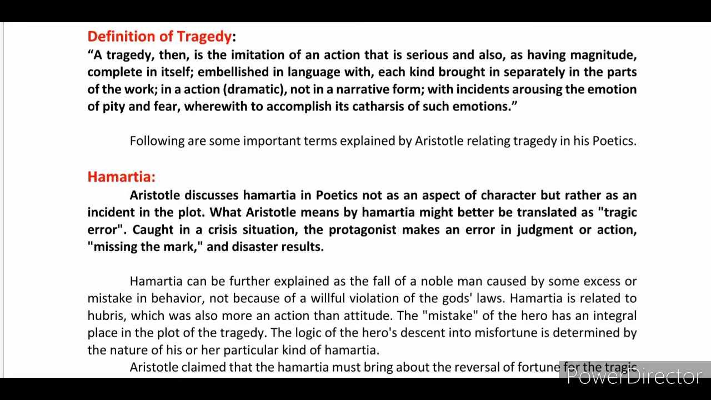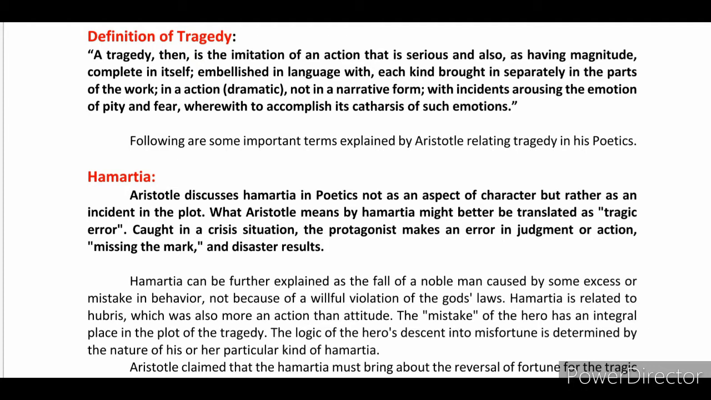Following are some important terms which are explained by Aristotle and other critics as well. These relate to tragedy and the Poetics. Number one, let me discuss hamartia. Aristotle discusses hamartia in the Poetics not as an aspect of character, but rather as an incident in the plot. What Aristotle means by hamartia might better be translated as tragic error.